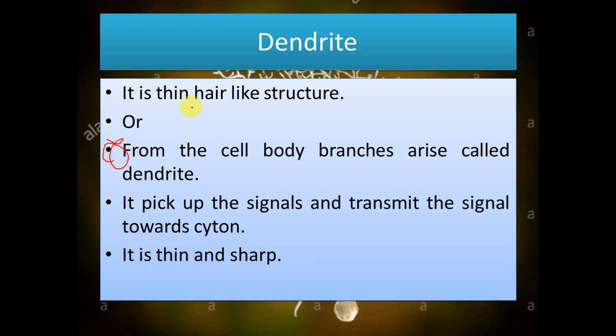Dendrites are basically in contact with the sense organs, right? And it is a thin and sharp hair-like structure. They're similar to a branch-like structure. So these are called the dendrites.